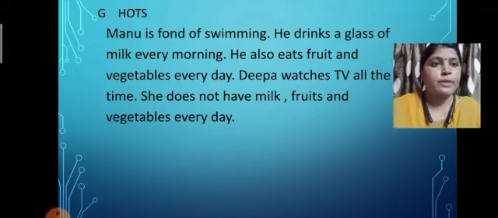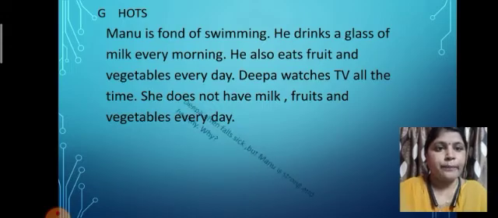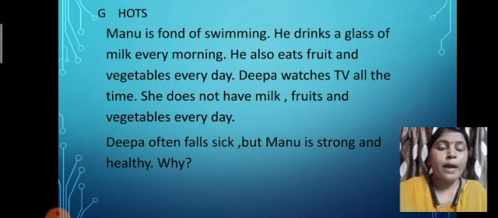Manu is fond of swimming, which means he loves swimming. He drinks a glass of milk every day, he is a good boy. He also eats fruit and vegetables every day. They have discussed two students, Manu and Deepa. What does Deepa do every day? Deepa watches TV all the time. She does not have milk, fruits or vegetables every day. So Deepa often falls sick. But Manu is strong and healthy.